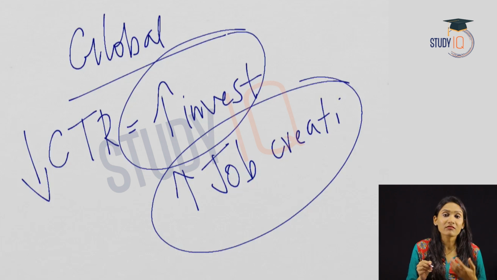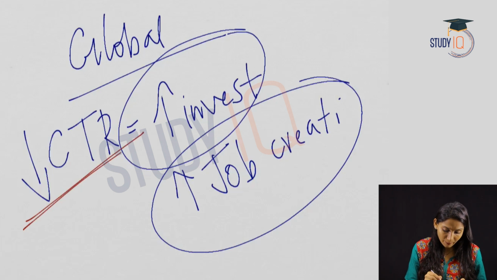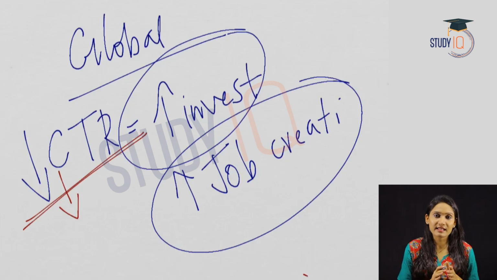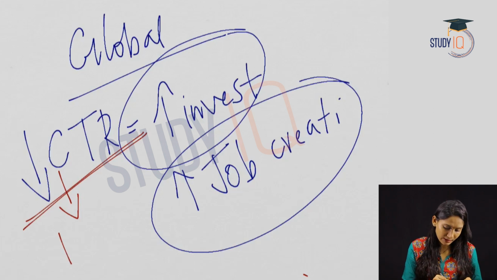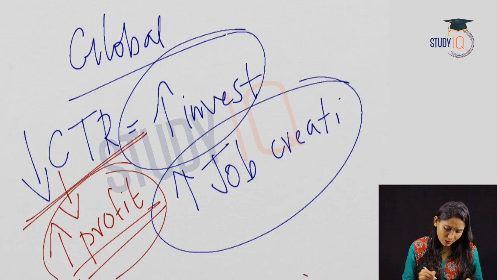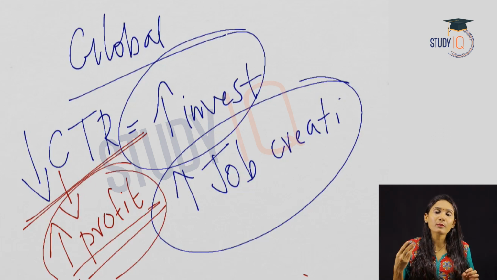We have already seen why this has happened. When the corporate tax rates go down, the corporates will have to pay lesser tax. This means more profit for the corporates. So the profit of the companies will increase. With more profit, they will make more investment in the economy. More investment in the economy leads to higher job creation in the economy.